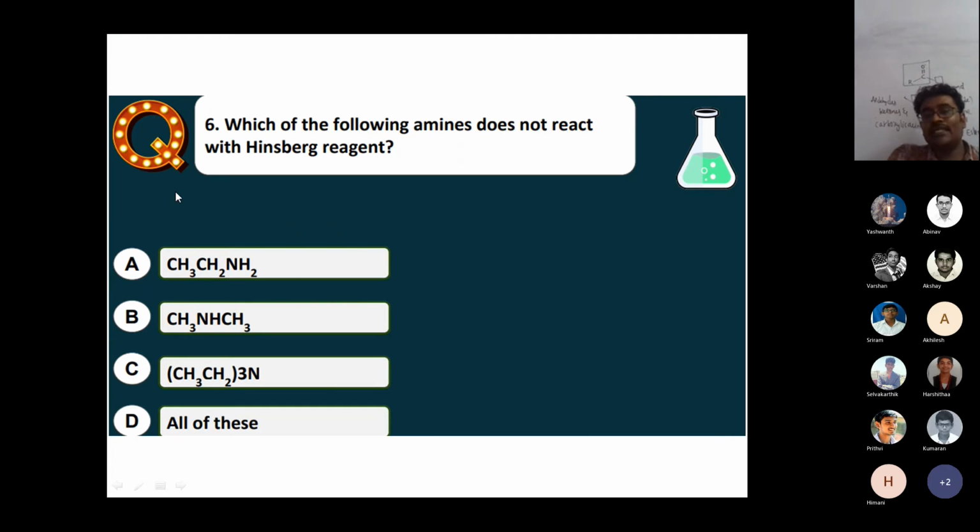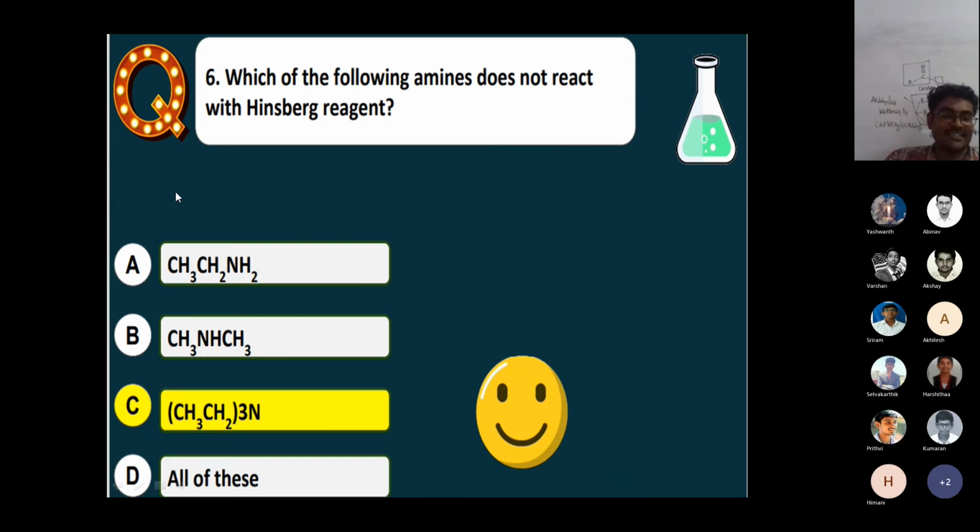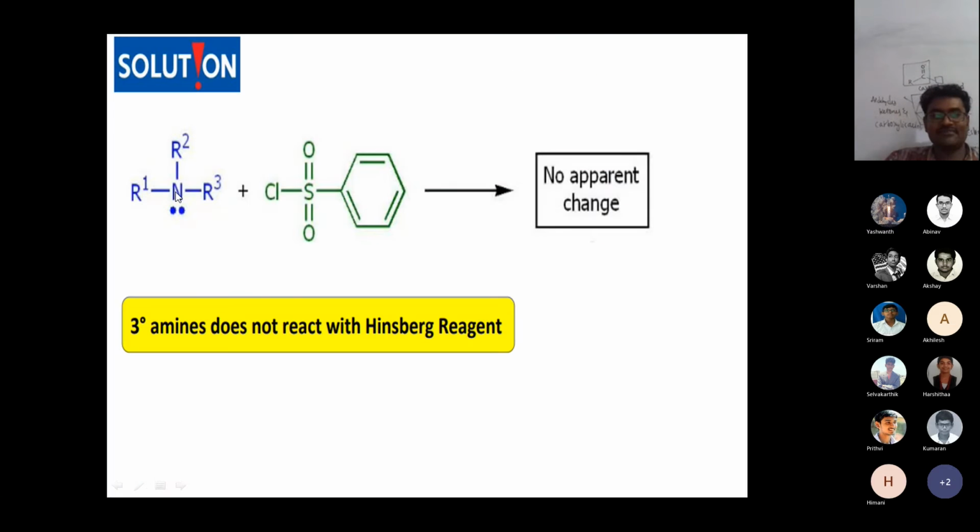Which of the following amines does not react with Hinsberg reagent? No reaction with Hinsberg reagent. Any guess? Very easy. Why are you thinking? Tertiary. Chennai is the answer.